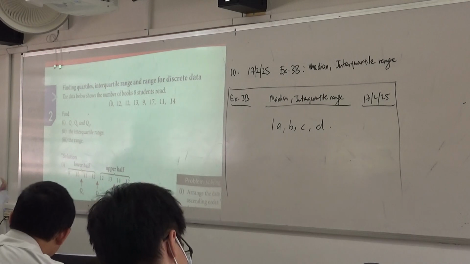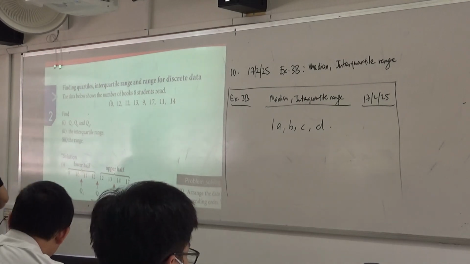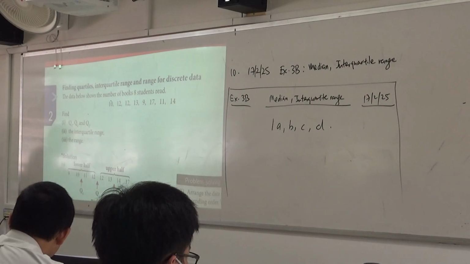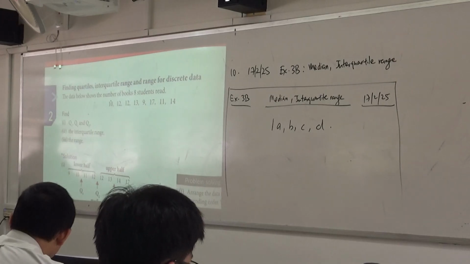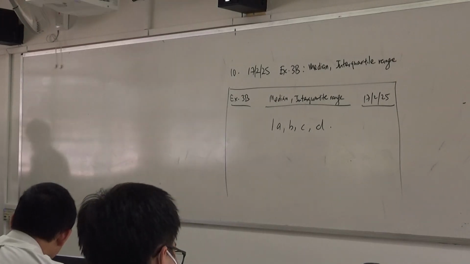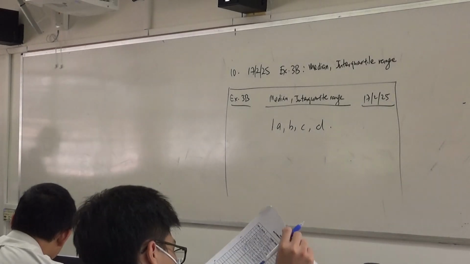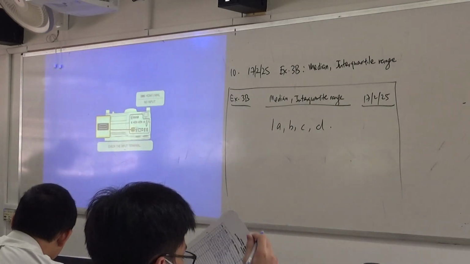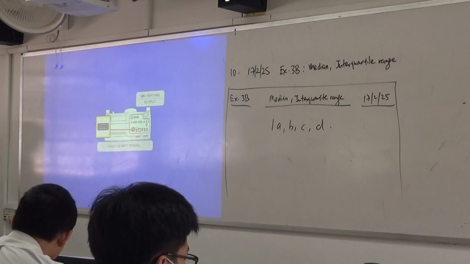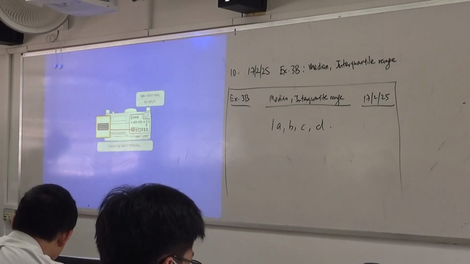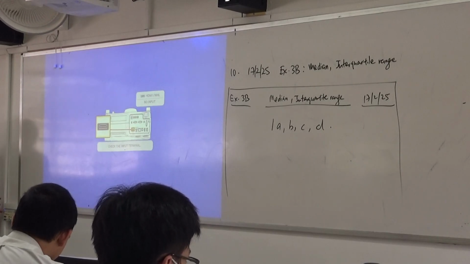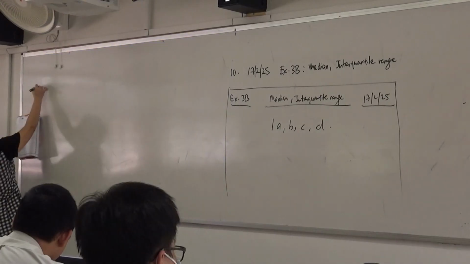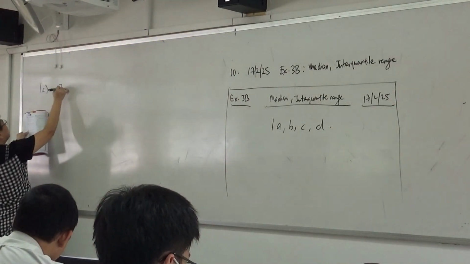Okay? So, let me present the first one for you so that you don't just anyhow present your answer. Alright. 1A. Can you write down this?